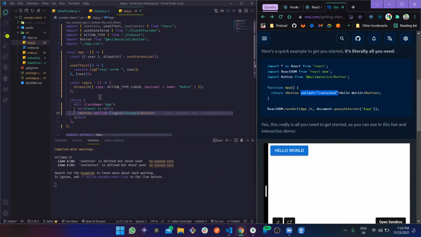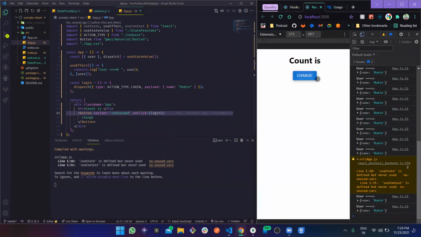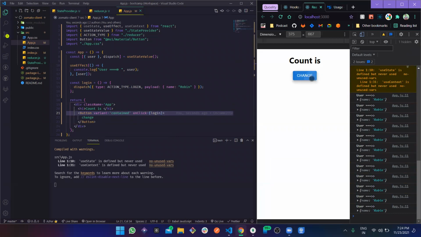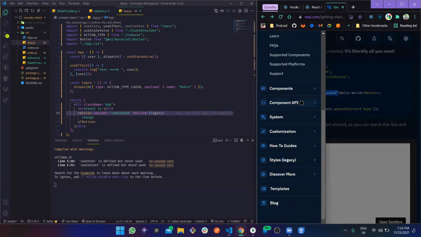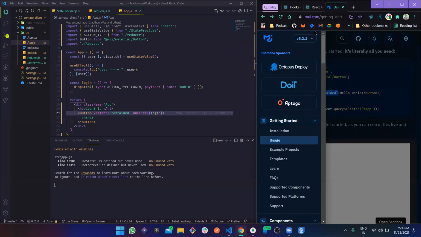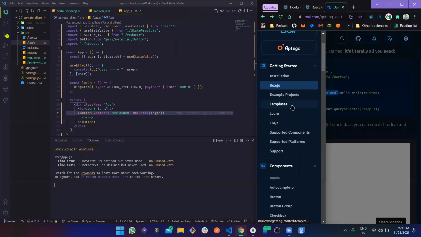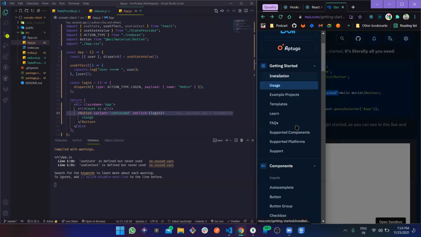So this button, this variant contained. Without variant, this was a regular button. Now with variant contained, we have this smooth button. Now we are going to work with multiple components, but I wanted to cover this also so that you can move forward and go to the Material UI documentation, go a bit down, get a better understanding of installation and usage at least, and then go a bit down, and here you will see the components part.